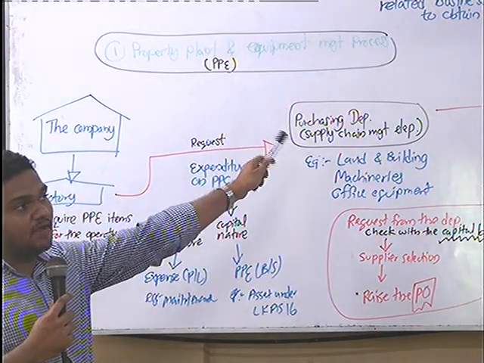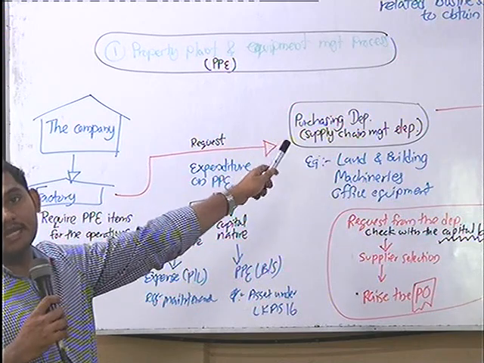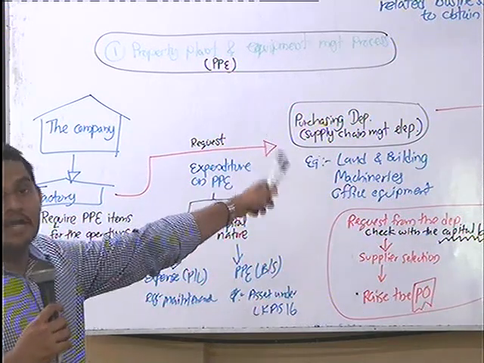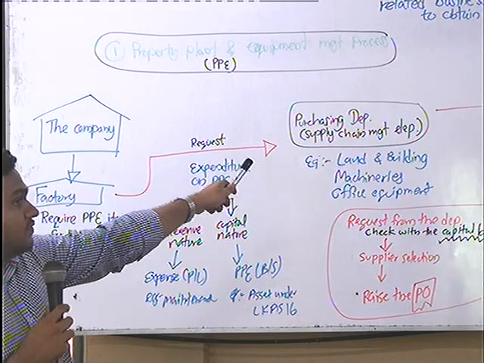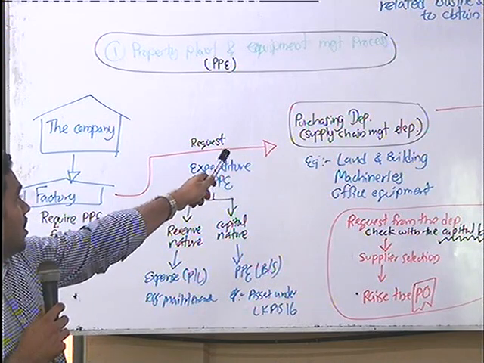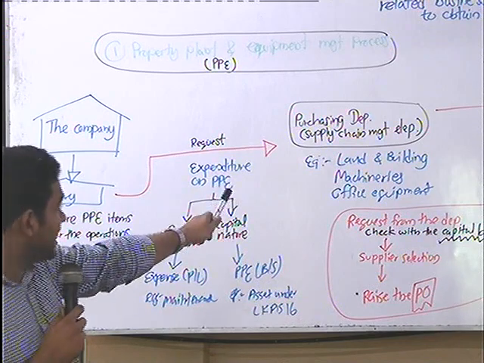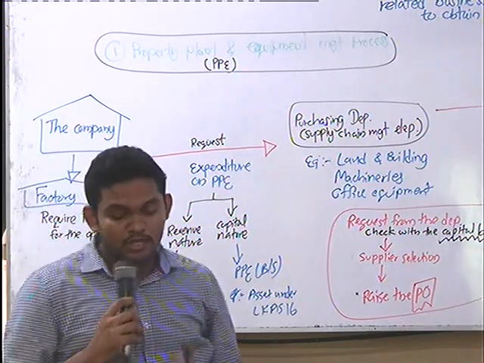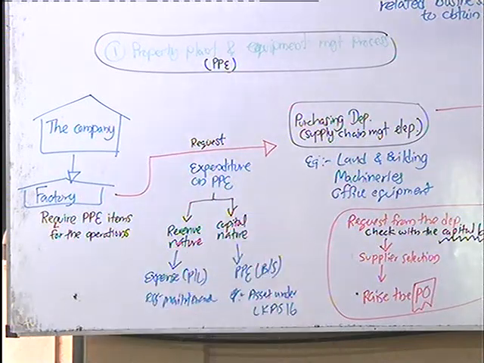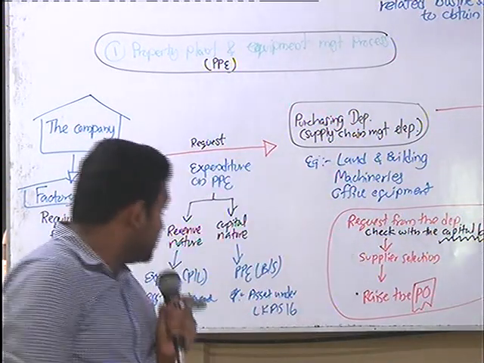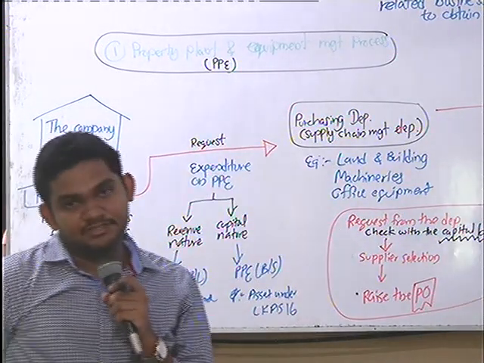So if someone from the company needs to purchase something, they need to contact the purchasing department, right? We also call this the supply chain management department.